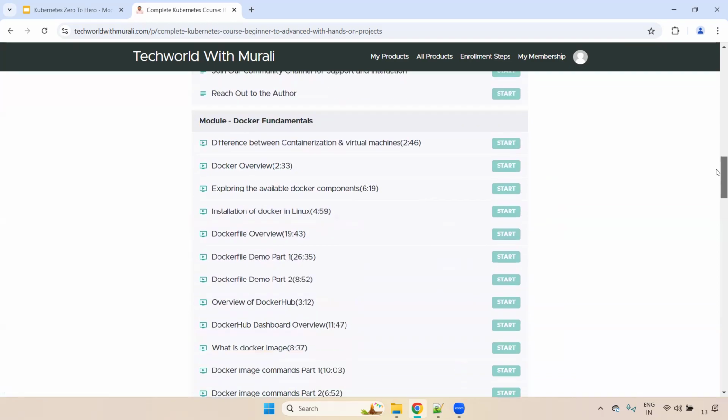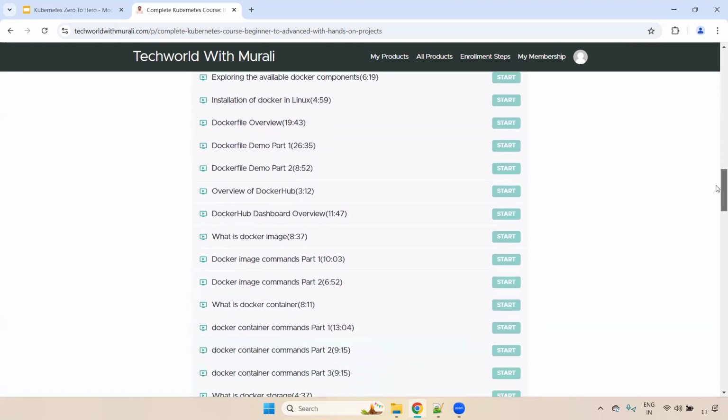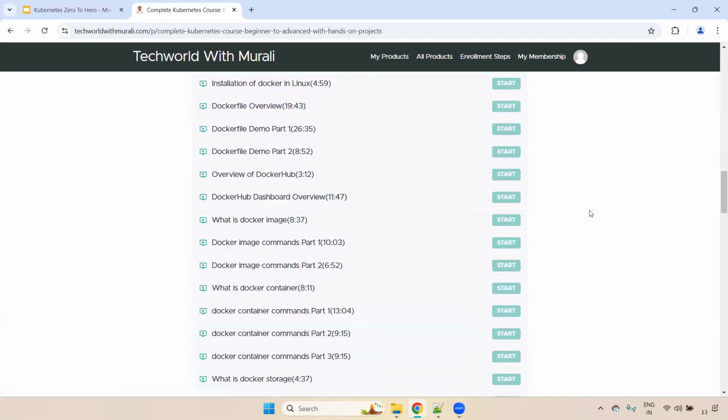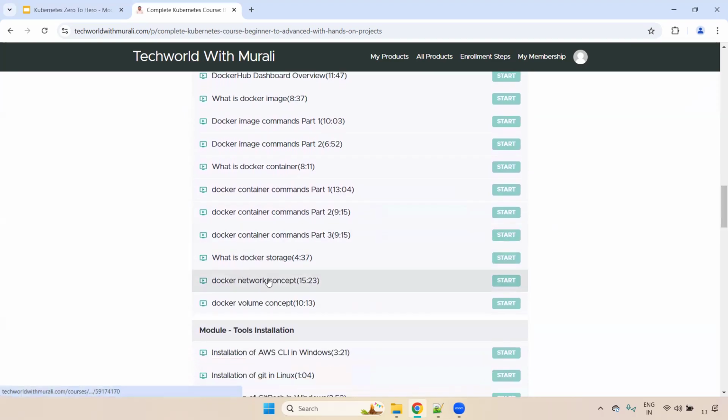Fine. And next one. Before discussing Kubernetes, first you have to understand Docker. That's why I have uploaded the Docker fundamentals as well. Here we discuss Docker. What is Docker? What are the components available? How do we install it? What is a Dockerfile? How do we write a Dockerfile? What is a Docker image? What commands are available for Docker images? And also what are Docker containers? And also storage, networking, Docker network, and volumes as well.